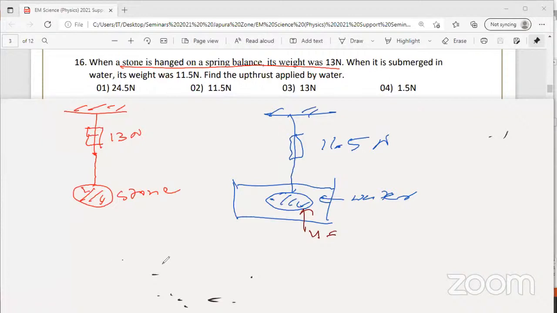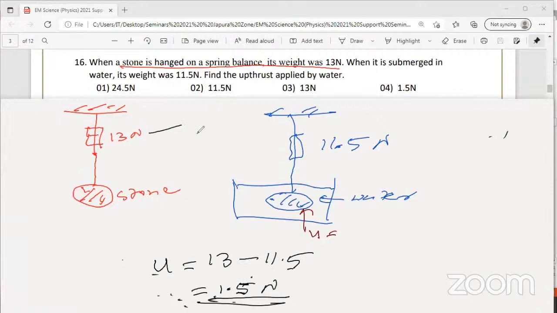Very good, Sandali. Answer is fourth. How come fourth? Upthrust equals 13 minus 11.5. Answer will be 1.5. That means this is called actual weight, real weight. This is called apparent weight.